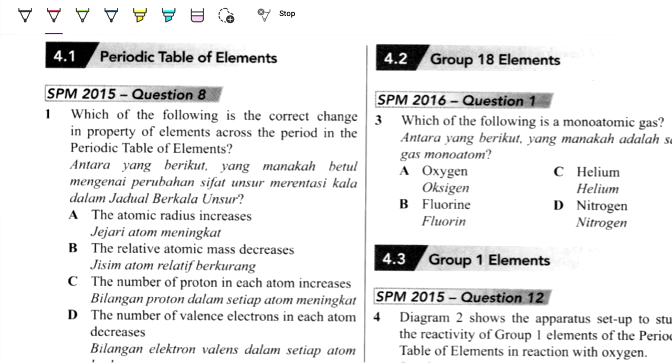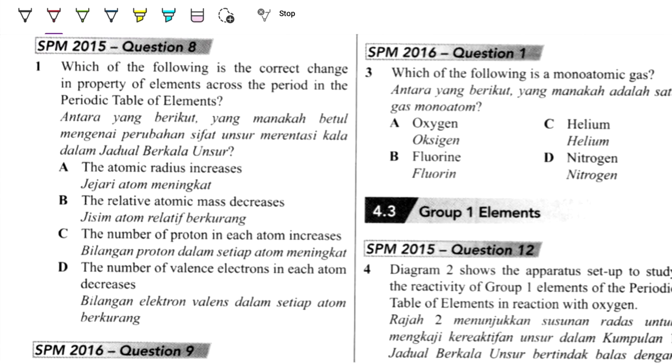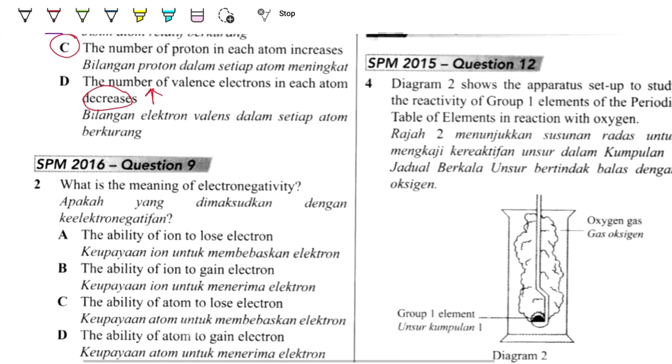Next. Which of the following is the correct change in the properties of elements across the period in the periodic table? So what is the correct one? Atomic radius increases, should be decreases. The relative atomic mass decreases, this should be increases. The number of protons of each atom increases. Yes, this one is correct. The number of valence electrons in each atom decreases, should be increases. So C is the answer.